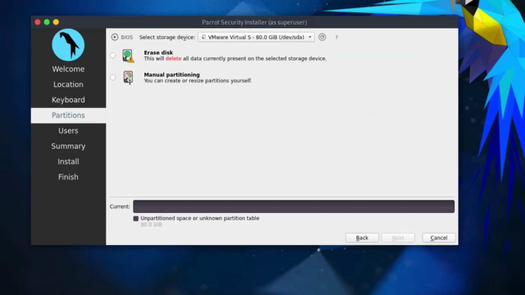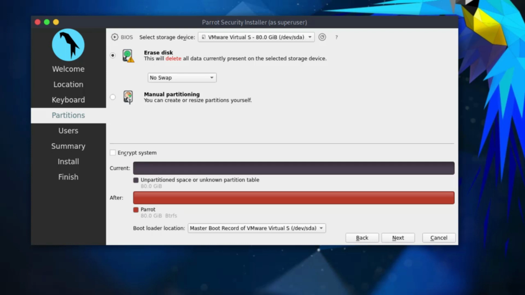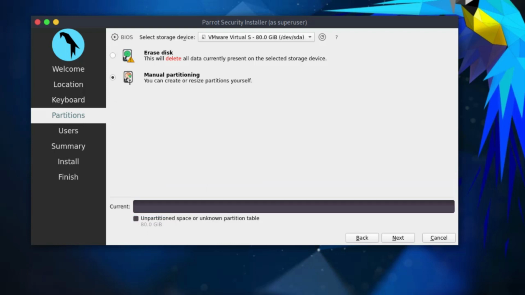Would I like to install on the hard drive and take full control of the hard drive? I'll select this for it to take full control of the hard drive. But if I would like to manually partition my drive, then I'll select Manual, then I'll partition that. So let's try that. I'll still come back to using the entire hard drive for my installation.